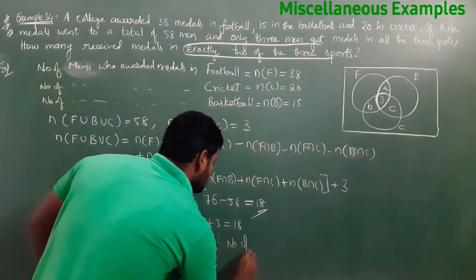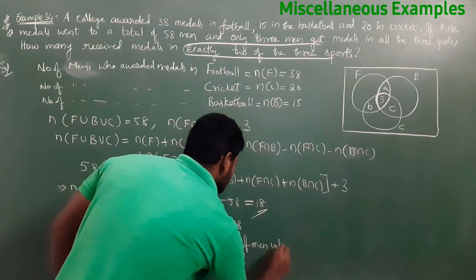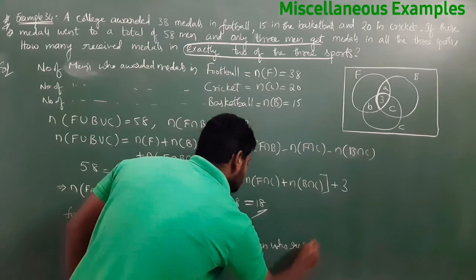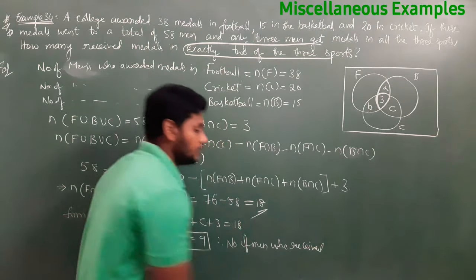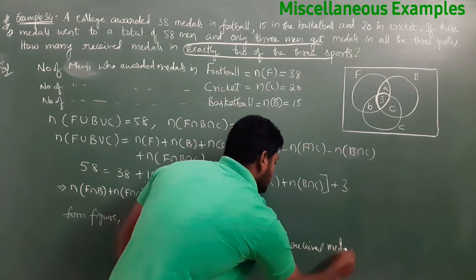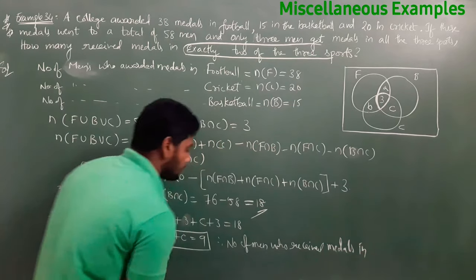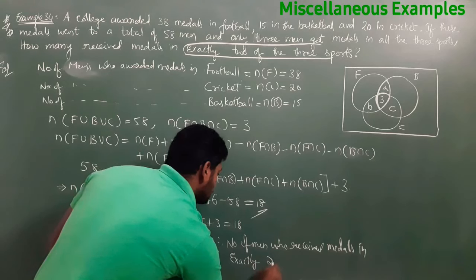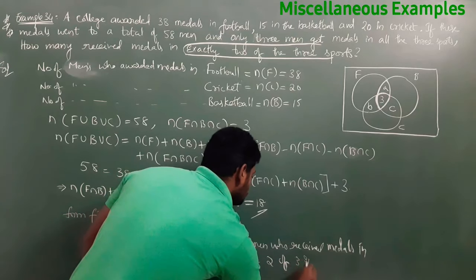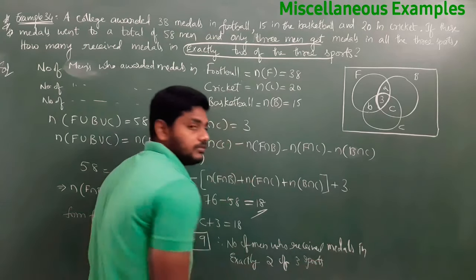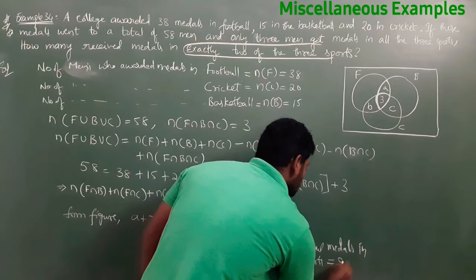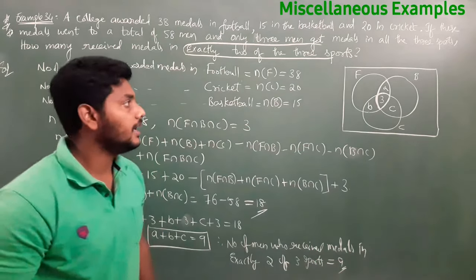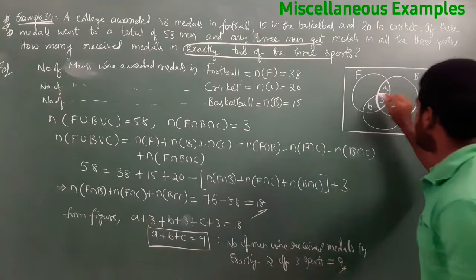The number of men who received medals in exactly 2 of 3 sports is equal to 9. Did you understand? Exactly 2 means the A, B, C parts.